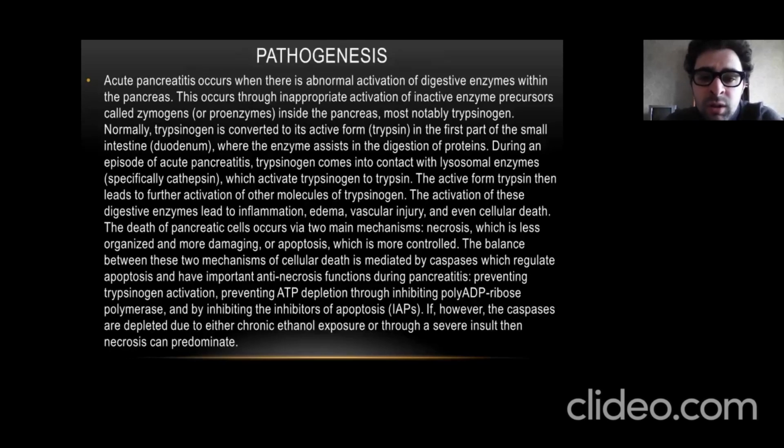How does acute pancreatitis come about? Firstly, it can be direct damage or it can be obstruction of the Wirsung duct. If there is obstruction of the Wirsung duct, there will be abnormal activation of digestive enzymes that will destroy the pancreas itself. Digestive enzymes can quickly destroy every cell in our organism, especially the active form of trypsin, which leads to activation of digestive enzymes, and then comes inflammation, edema, vascular injury, and cellular death. This is the main pathogenesis of pancreatitis.